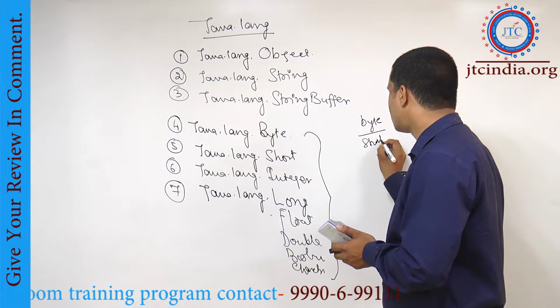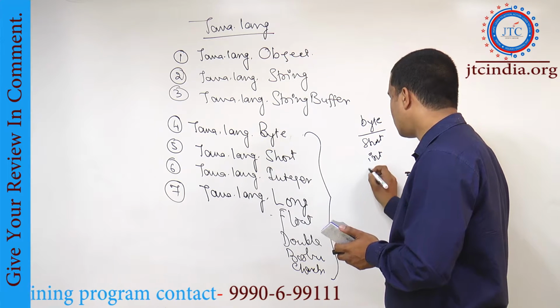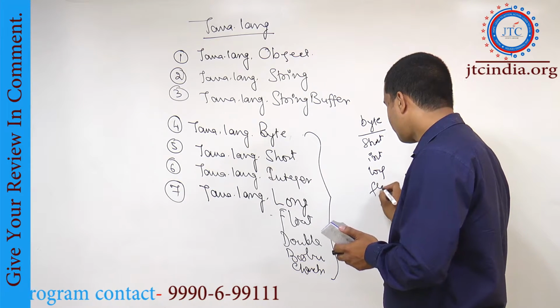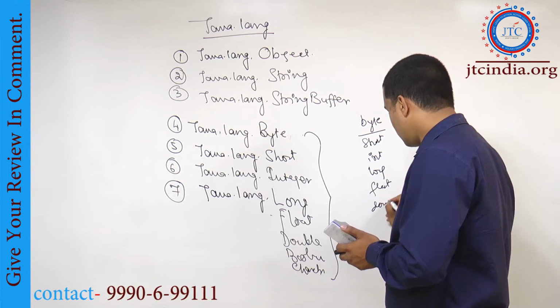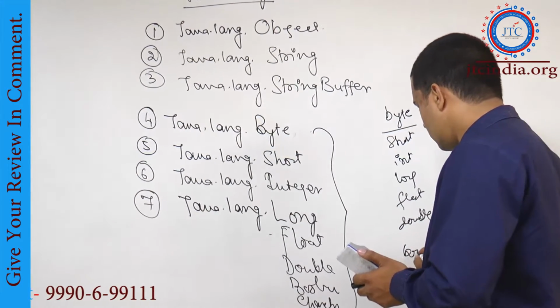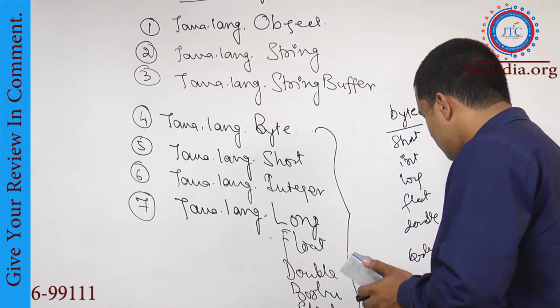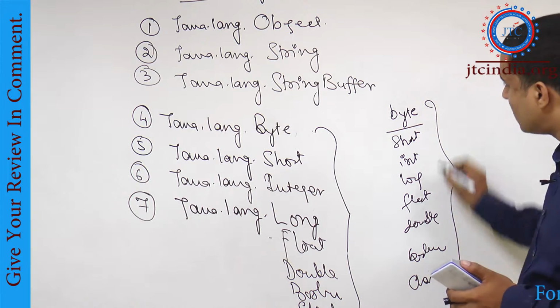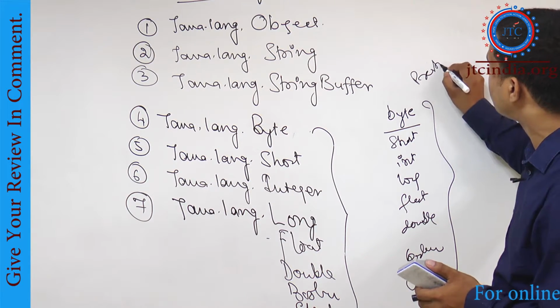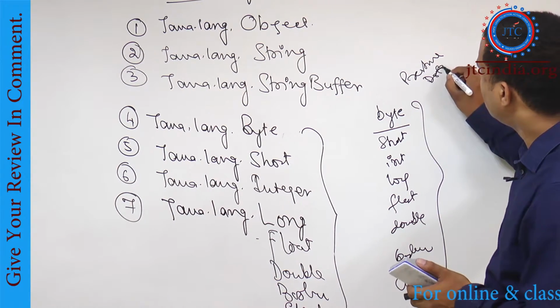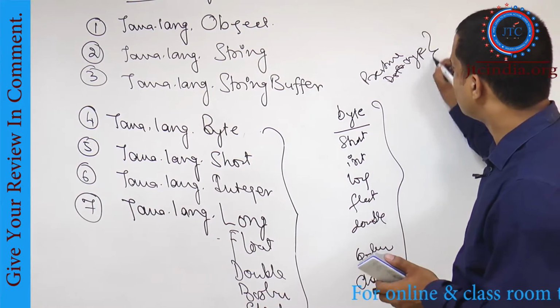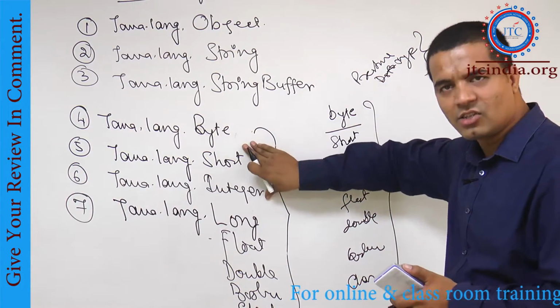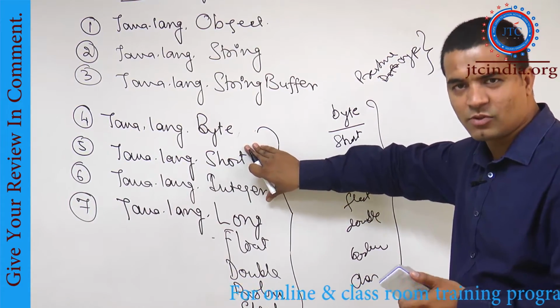Here again I am writing short, int, long, float, double, boolean, and which one next now I am writing? Character. So these all are the corresponding data types. This one we are going to call a primitive data type, as well as these all are the wrapper classes which we will call.